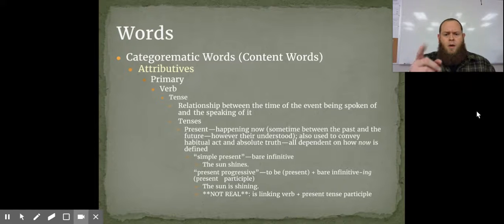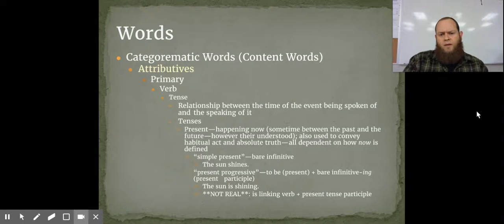Okay. All right. So, verbs, right? Talk more a bit about that. One of the characteristics of verbs is tense, and tense is the relationship between an event happening and the speaking of that event. So if an event occurs and then it's spoken of after the event occurs, then you would speak of it in the past tense. But if you're speaking of an event that hasn't yet happened, so the event happens after the speaking of it, in that case, you'd use the future tense. If they kind of happen at the same time, through time there, it'd be present tense.